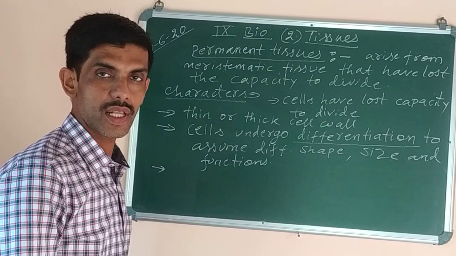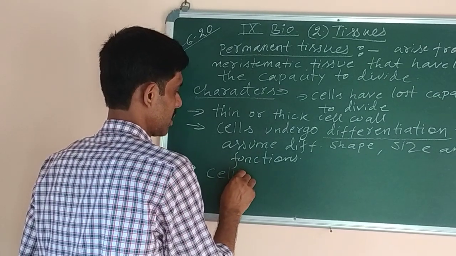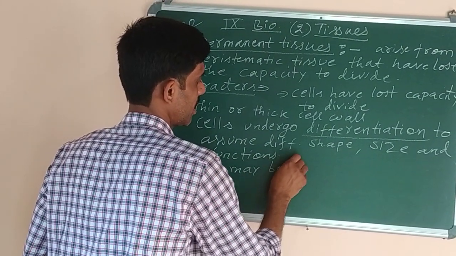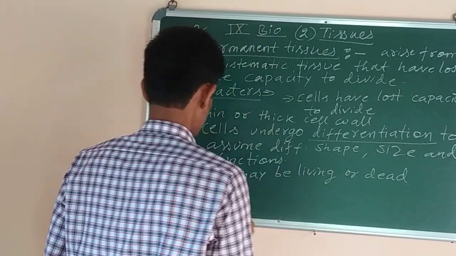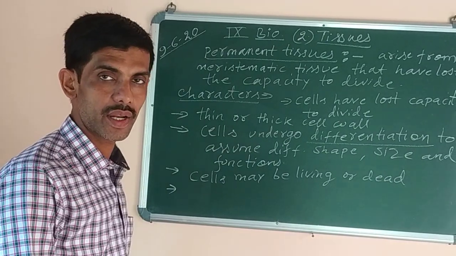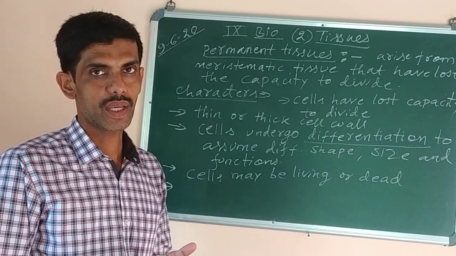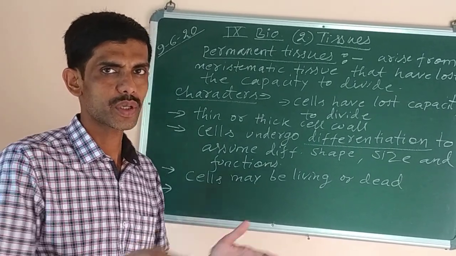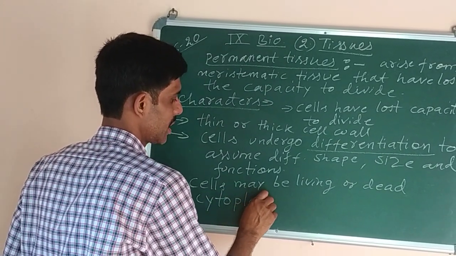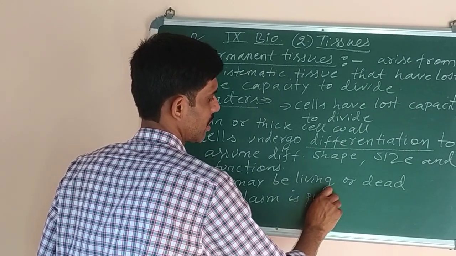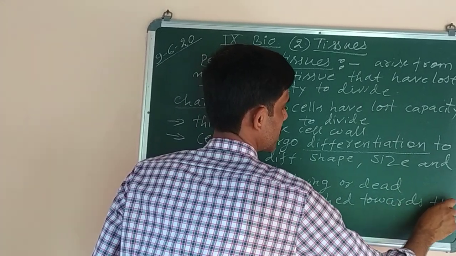Then next, the cells may be living or dead. Means some of them are living cells, others are dead cells. Generally most of them are dead cells only. Then the cytoplasm is very small and it is pushed towards the periphery. Periphery means towards the corner of the cell.